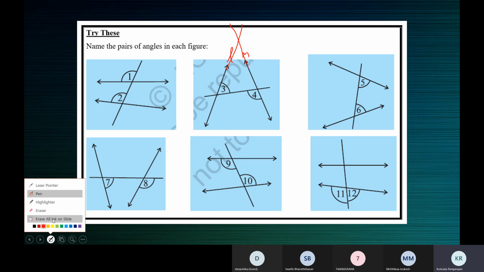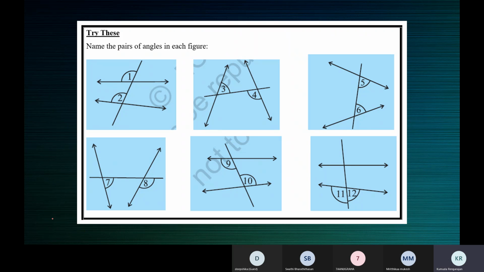Now, for alternate angles and corresponding angles, the lines need not be parallel. Whether the lines are parallel or not parallel, there are alternate angles, corresponding angles, and allied angles. All these angles are there, whether the lines are parallel or not.